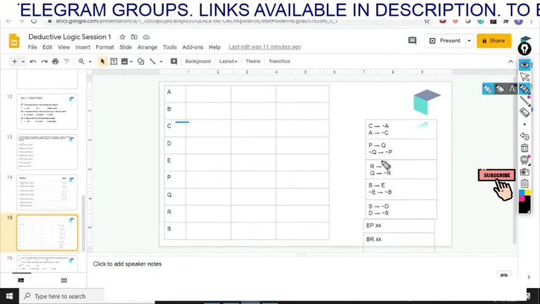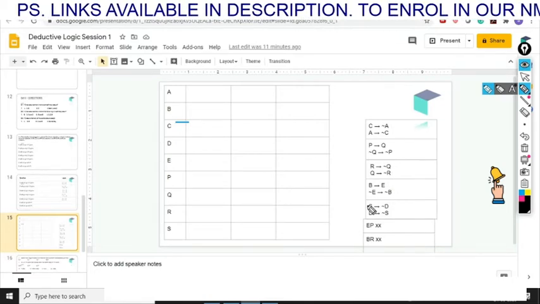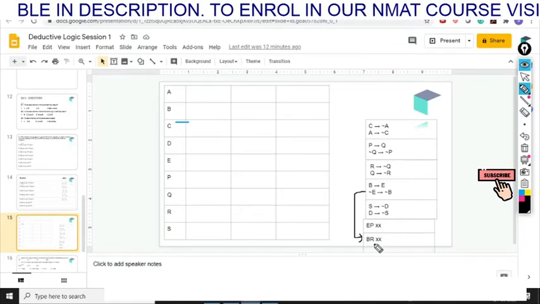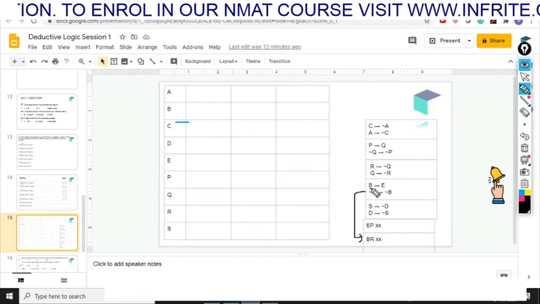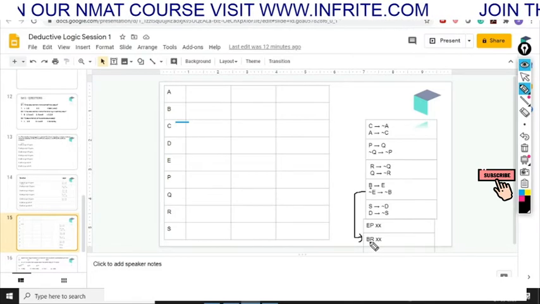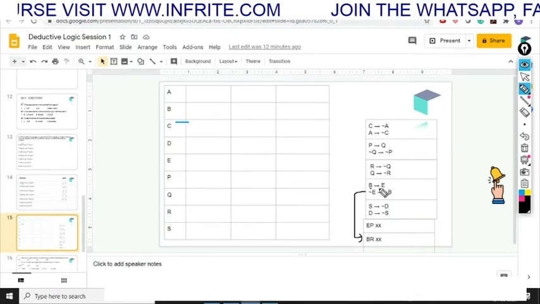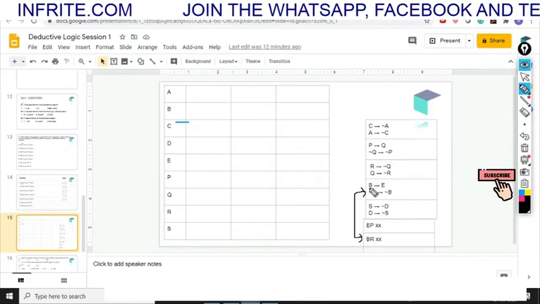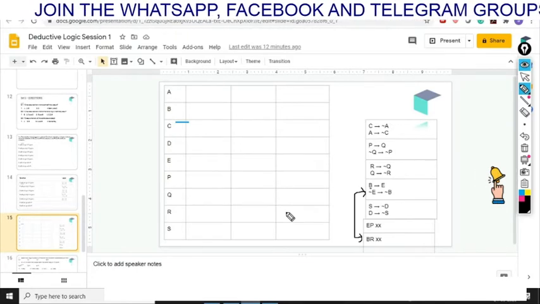So now once we have all the conditions right in front of us, what we do next is try to establish a relation between two conditions. Here you can see that B will not go with R, and there is another condition with B. You can try with any two logical conditions as long as you have a link in both of them. So here we find a link: B and R are not together, and if B goes then E will also go. So here we have two conditions which are directly related, that is, there is a link between B in these two conditions. Using these conditions we'll try to form cases.